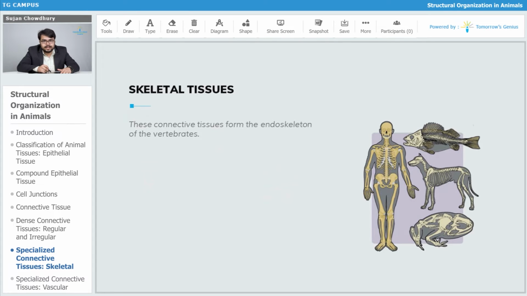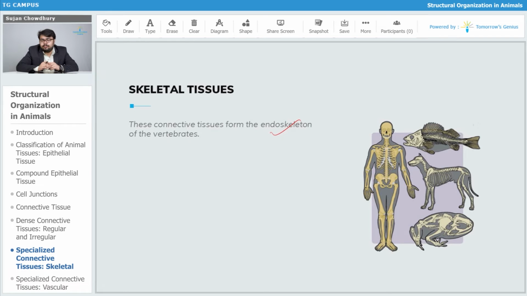Let's talk about the skeletal tissue first. These connective tissues form the endoskeleton of the vertebrates. Please understand that there are two types of skeleton. One is the exoskeleton, present at the outer surface of the body, and another one is the endoskeleton, present inside the body at the deep or core body tissues.